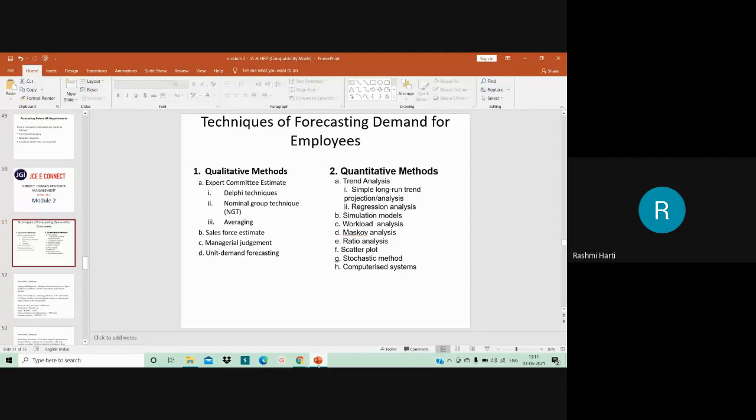We have already seen that this Delphi technique was originally developed by Rand Corporation. As per this technique, the estimates are sought from a number of individuals in an interactive manner.